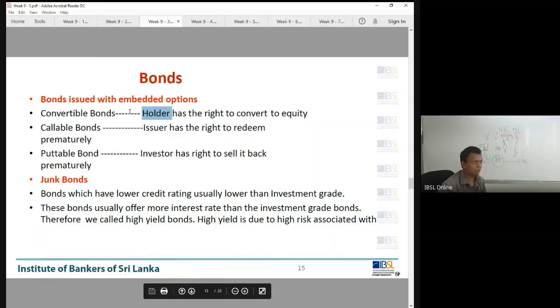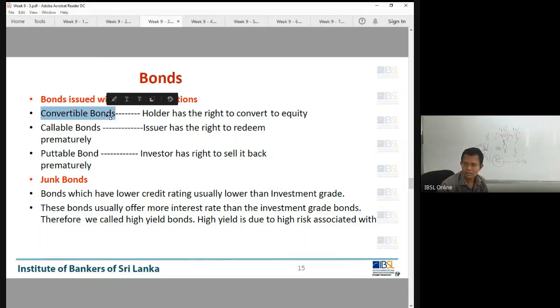Understand and keep in mind these terms. Convertible debentures. When your bank issues a debenture, a convertible option is there. I told you, government banks can't issue convertible debentures. Why? They can't convert the debenture liability into shares. They have only one shareholder, that is the government. The private banks, yes, they have a number of shareholders. They have new shares. They can issue shares. They can issue convertible debentures.